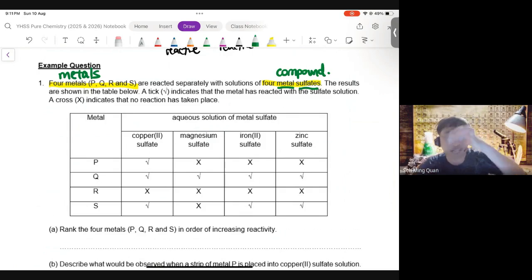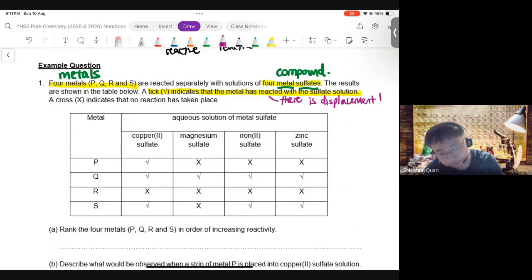Okay, a tick indicates the metal has reacted. A tick indicates the metal has reacted means there is displacement. Conversely, a cross indicates that no displacement, no reaction has taken place.